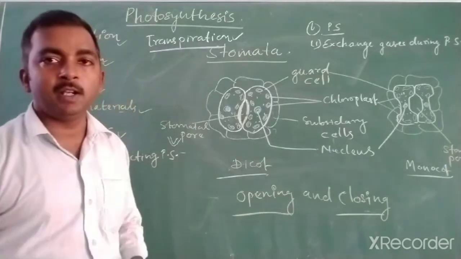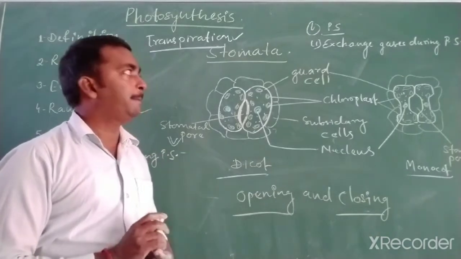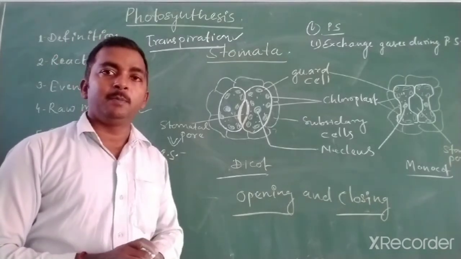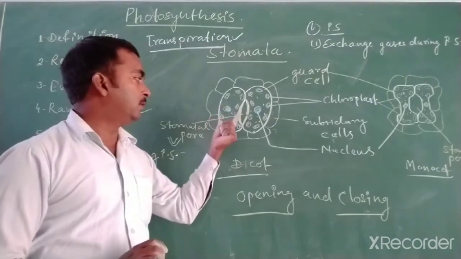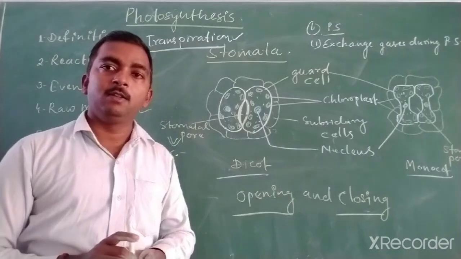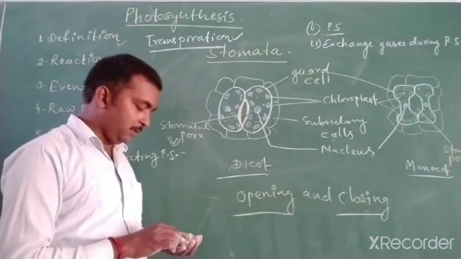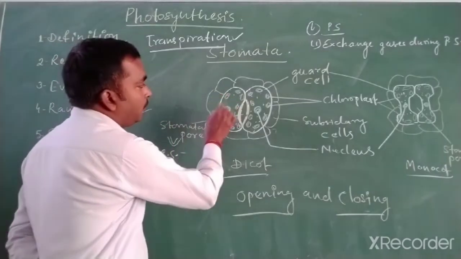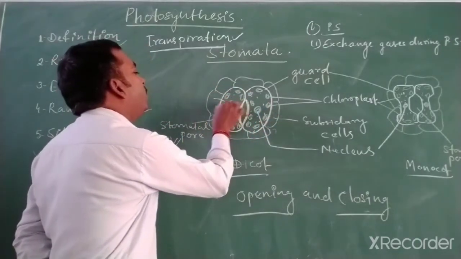Opening and closing of stomata. Now how does stomata open and how does it close, for this you are going to see here. The most important role is played by the water molecules, they play an important role for opening and closing of stomata. So as we have discussed in our earlier class 9, about the process of osmosis. So osmosis is the process which provides turgidity. So when the stomatal pore has to open, there is a process of intake of water.